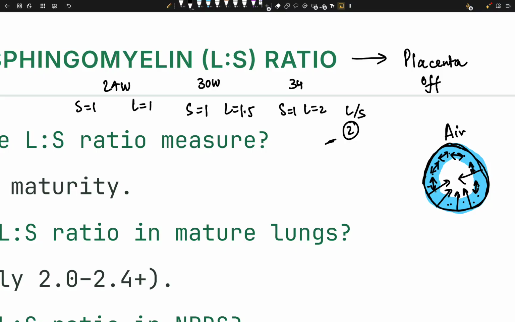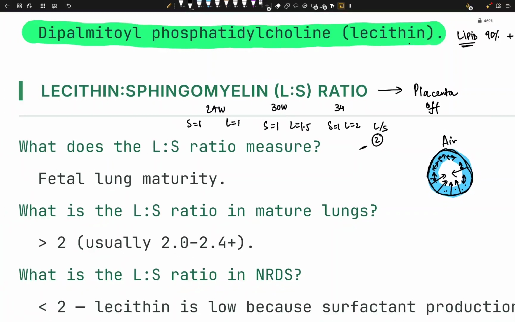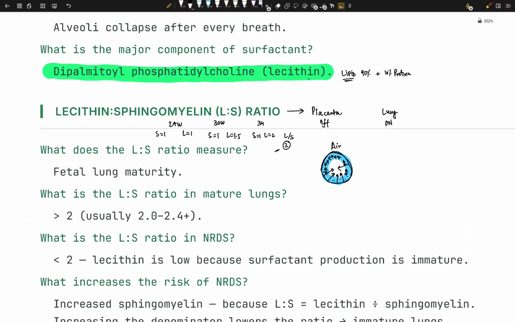Now, why does the lecithin suddenly increase? We can ask this question, no? Because type 2 pneumocytes mature late, right? Why does the lecithin suddenly increase? Because this is how nature is.